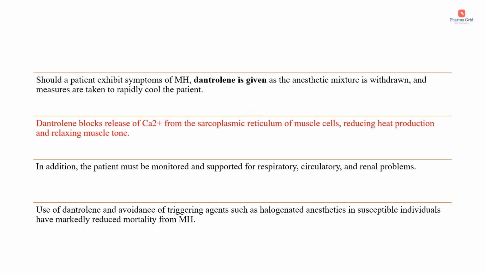The treatment option for malignant hyperthermia is the drug dantrolene. If a patient exhibits symptoms of malignant hyperthermia, dantrolene is given as the anesthetic mixture is withdrawn and measures are taken to rapidly cool the patient. What is the mechanism of action of dantrolene? This drug blocks the release of calcium from the sarcoplasmic reticulum of muscle cells, thereby reducing heat production and relaxing the muscle tone. In addition, the patient must be monitored and supported for respiratory, circulatory and renal problems.